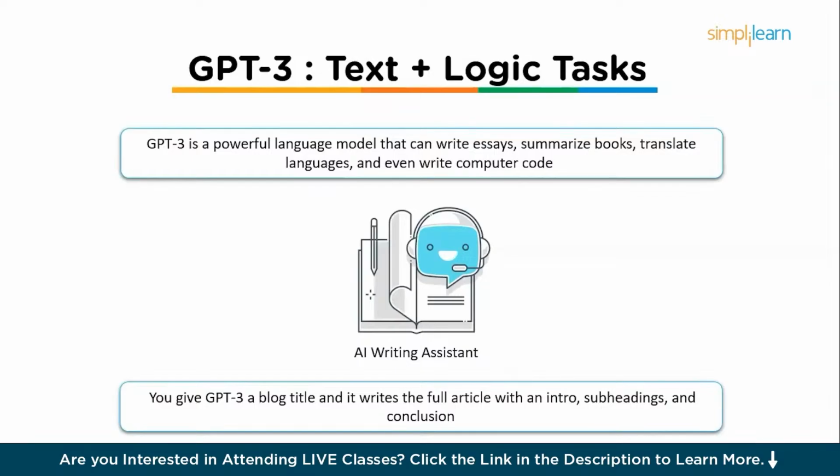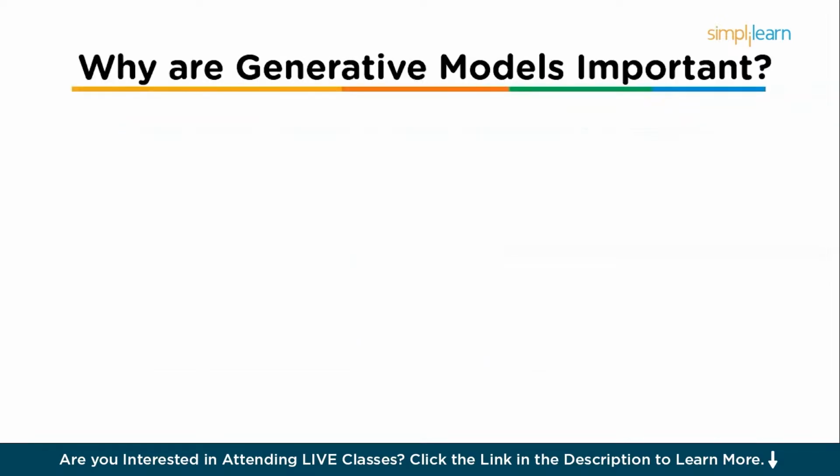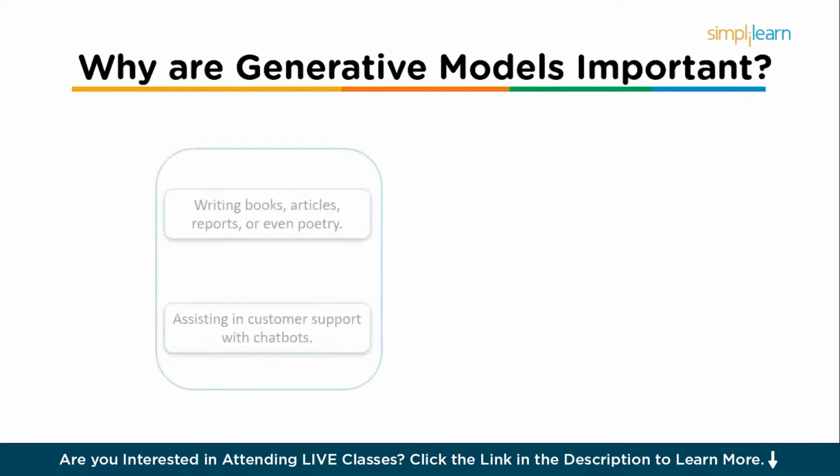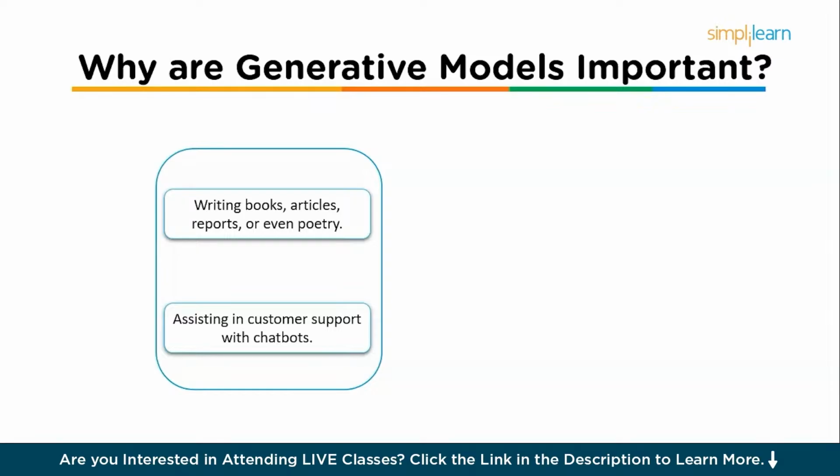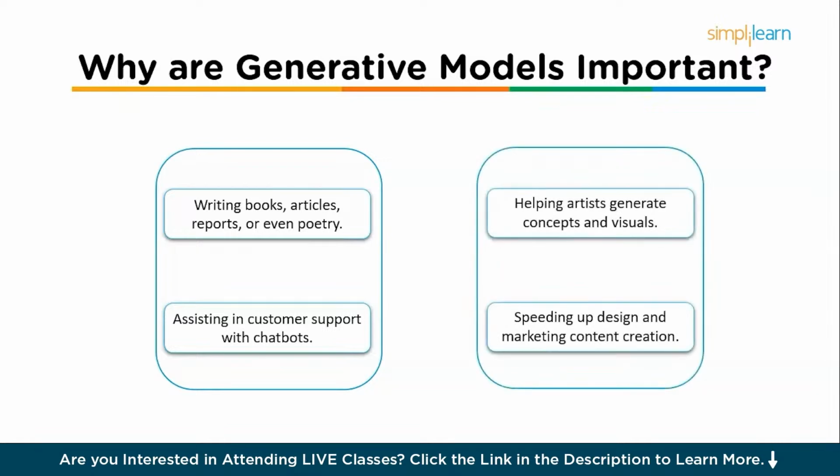So after knowing all this, let's see why generative models matter. Generative models are changing the way we create content across multiple fields. Under text, we are writing books, articles, reports, or even poetry, and assisting in customer support with chatbots. Under images, we are helping artists generate concepts and visuals, and speeding up design and marketing content creation.